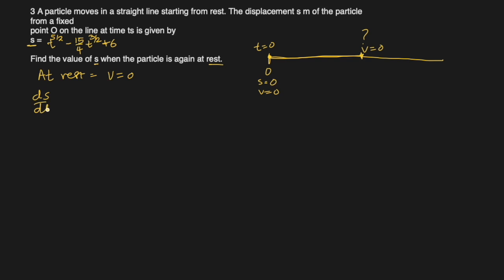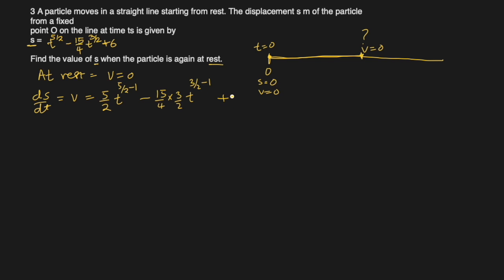ds over dt is v, which will be the differentiation of this part also. So differentiation of t to the power 5 over 2 will be 5 over 2 becomes coefficient, and the exponent goes down by 1. Minus 15 over 4 is already there. 3 over 2 will also come and become coefficient, and this will be 3 over 2 minus 1.